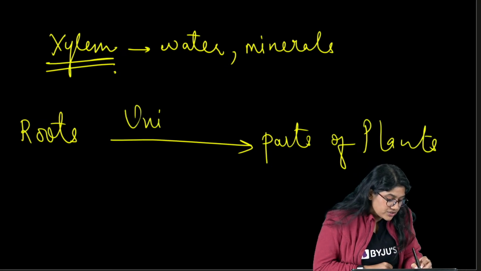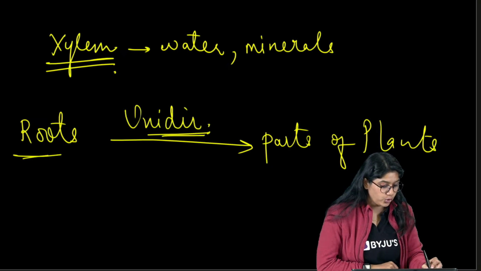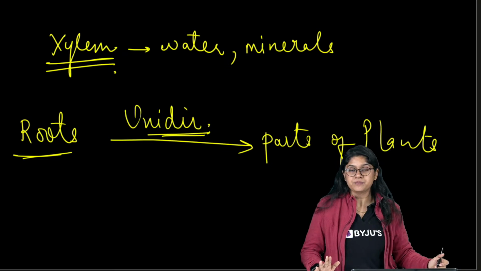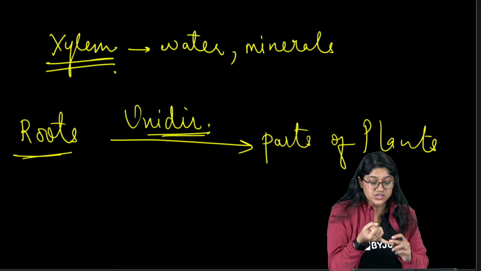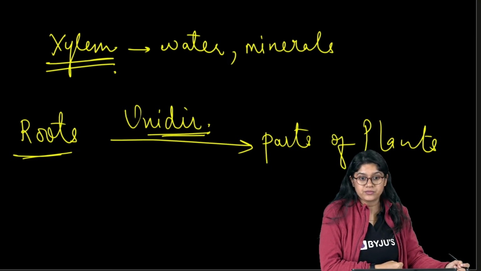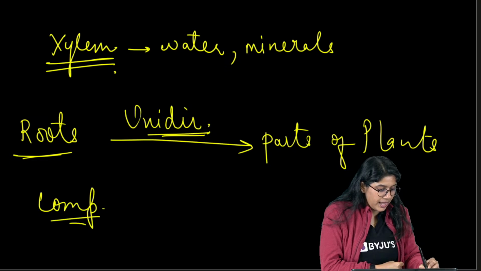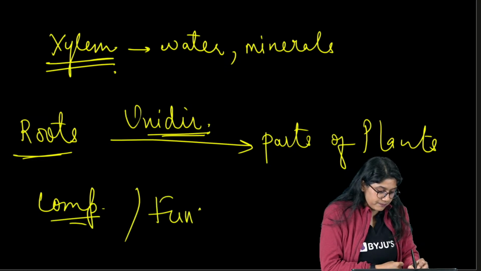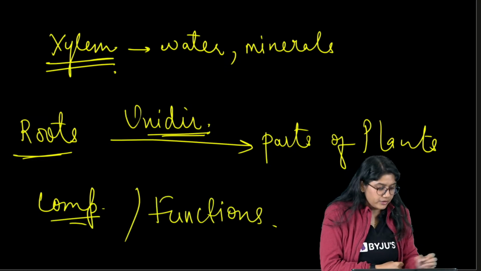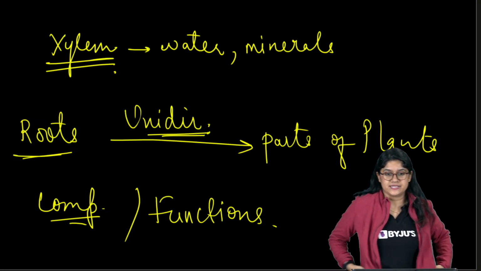And this occurs in a unidirectional way, only in one particular direction, from roots to the different parts of the plant, right? It has tracheids, vessels, xylem fiber, and xylem parenchyma. So you will mention the components and the function also. You have studied this in class 9, so it will not be difficult for you.